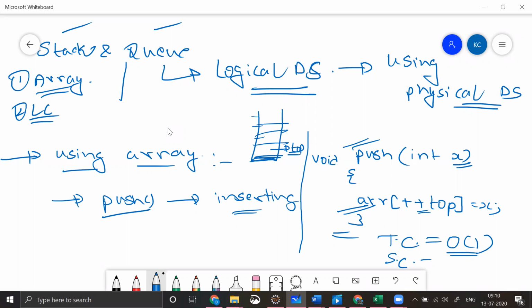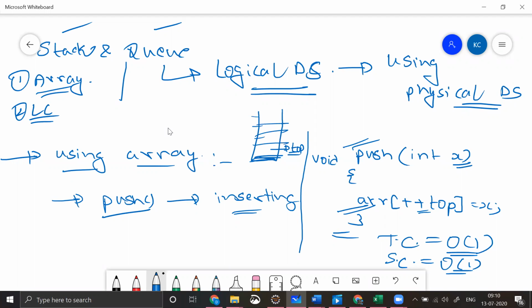Space complexity will also be order of 1, because based on your input, your space is not incrementing. Let's say you're giving just x, which means it's just a simple variable, and based on this, your array size or your stack size is not increasing, it's not consuming extra space. So that's why the space complexity will also become order of 1.